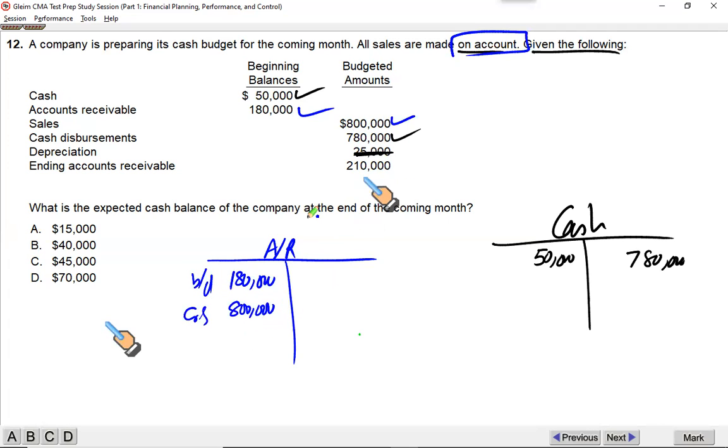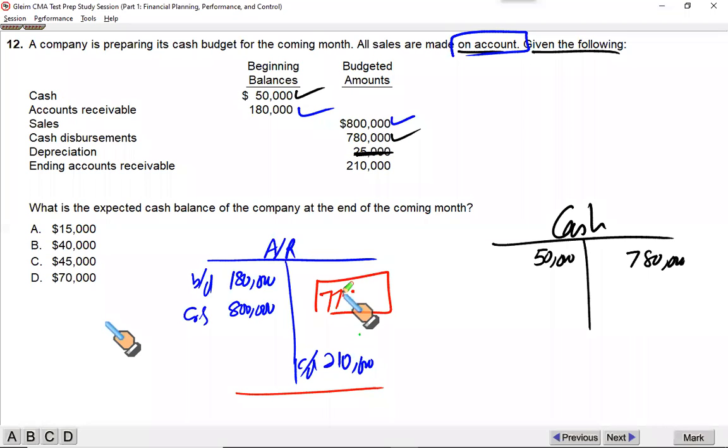After all the payments from your customers, you will still have 210,000 balance in your account receivables control account, which means if you balance this account off, the balancing figure will give you the amount that you are expecting to collect from your customers. So it's 180 plus 800 less 210, so it is 770. 770,000 is what we expect to collect from our customers.